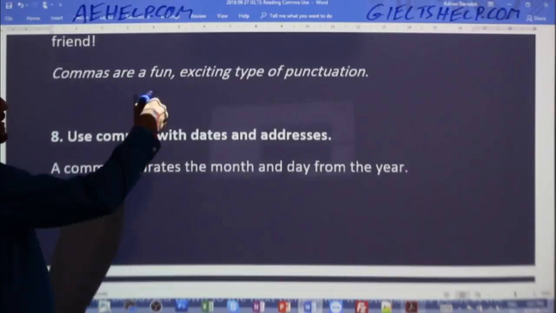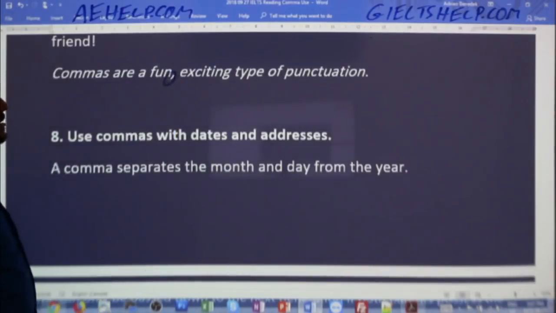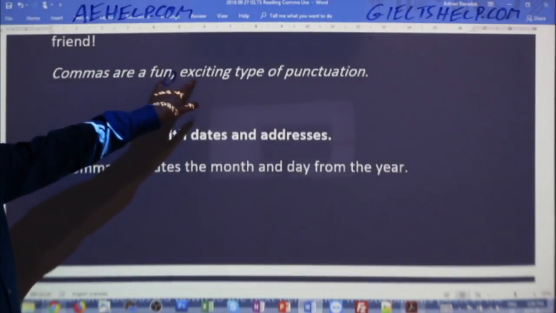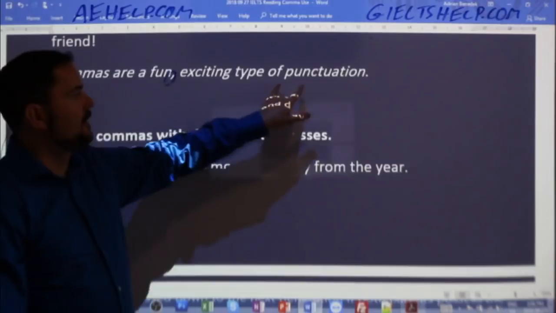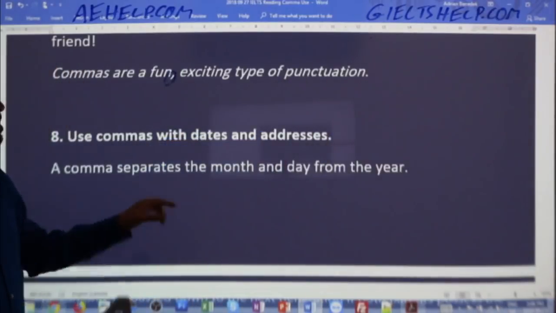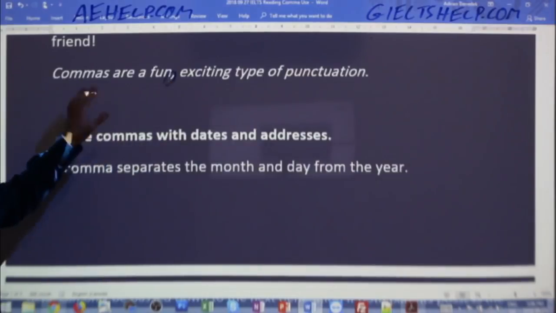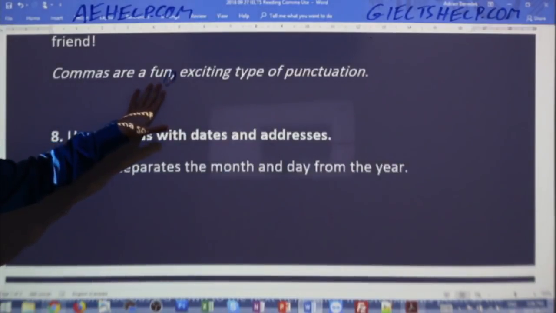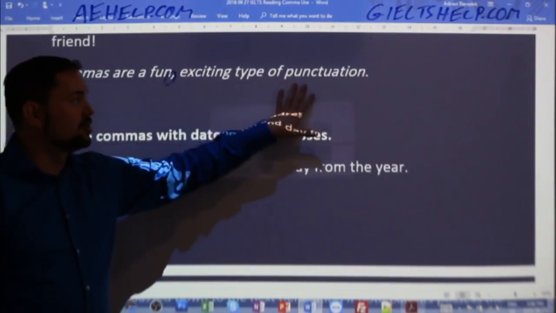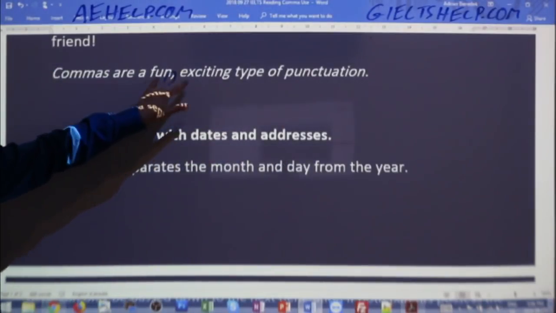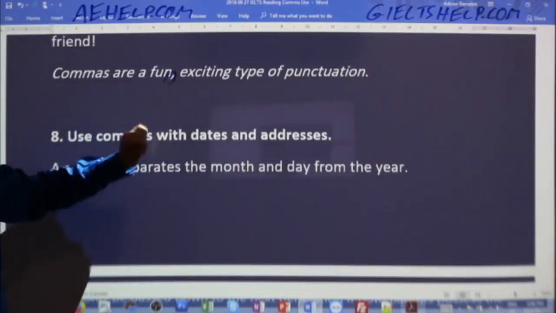So notice that here, opposite to my example of the big red apple, a comma comes between these two adjectives which modify the noun punctuation. So when I read this with the comma, it reads as commas are a fun, exciting type of punctuation. And there's a slight break here, that quarter-second break between these two adjectives, okay?